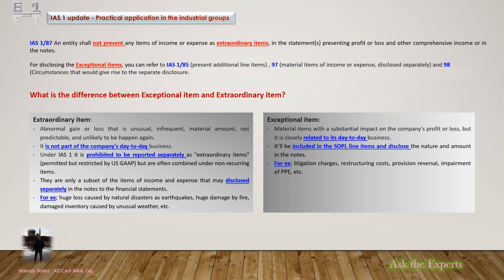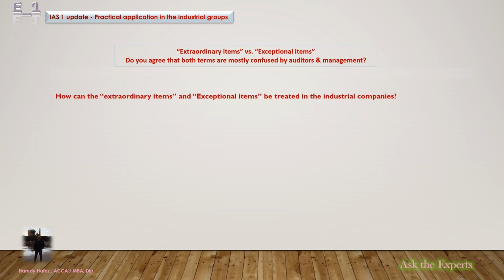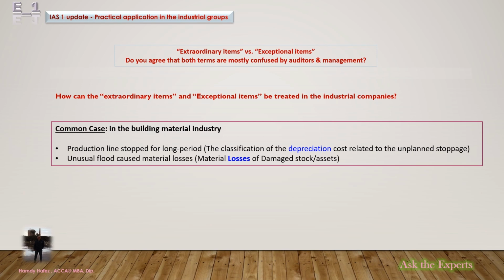Now, do you agree that both terms could be confused by the auditors and management? Here you are two common cases in the building material industry. The first case. A production line stopped for a long period. What about the classification of the depreciation cost that is related to the unplanned stoppage? The second case. Unusual flood caused material losses. What about the material losses of damaged stock or assets?